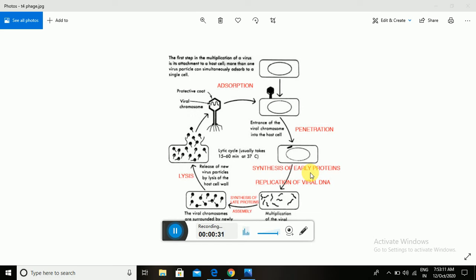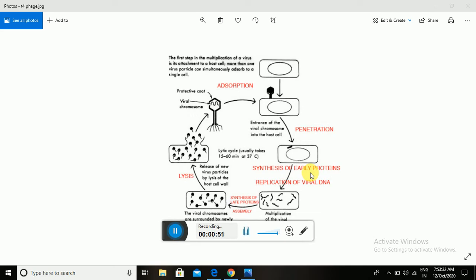So what does bacteriophage mean? Viruses have three major categories: one is the animal virus, the second is the plant virus, and the third is the bacterial virus. So a virus that infects bacteria is considered a bacteriophage.